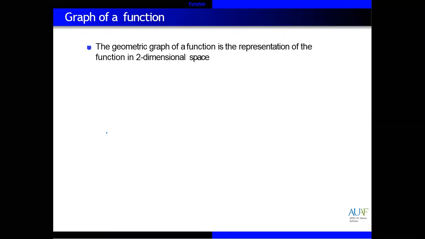You can draw a graph, and from the graph we know the behavior of a function. Behavior means, for example, the graph is increasing or decreasing. The graph is also linear or non-linear. So with the help of a graph, we can know the behavior of a function.